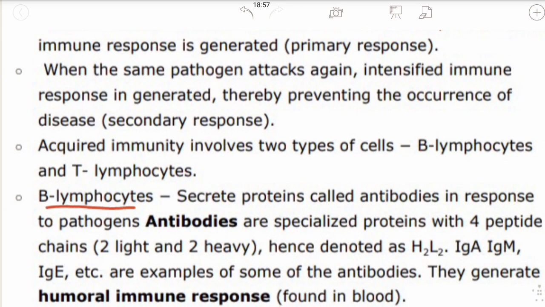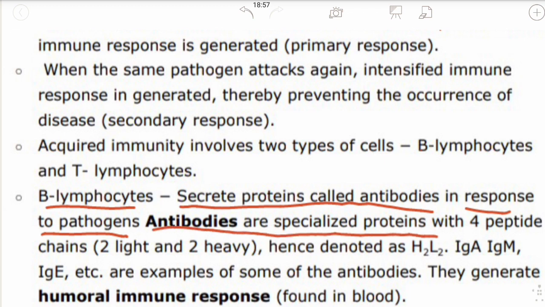We'll understand what are B lymphocytes and how they function. They secrete proteins called antibodies in response to the pathogens. What are antibodies? Antibodies are proteins produced by the immune system, which detect the harmful substances called antigens and fight against them.